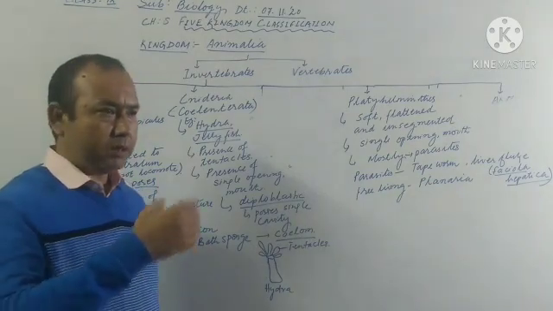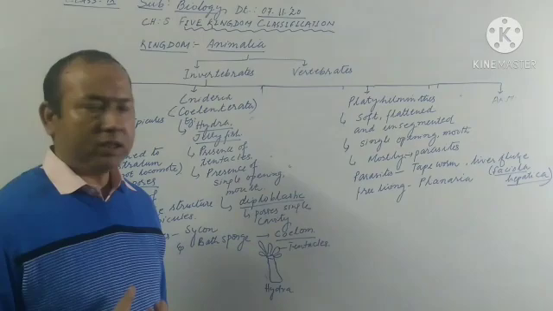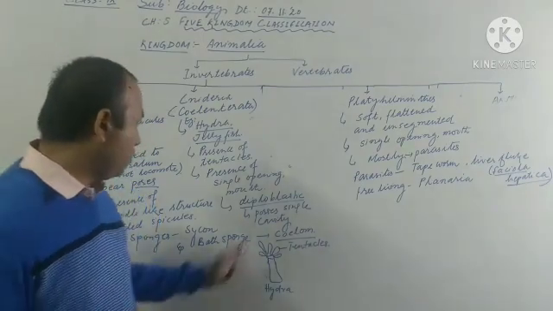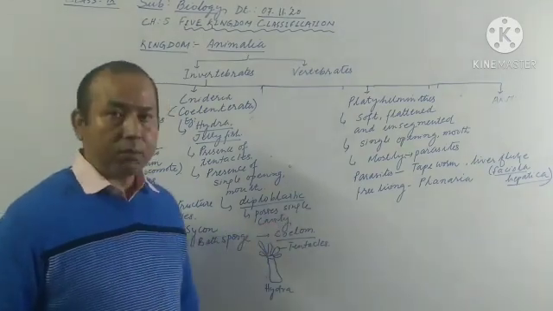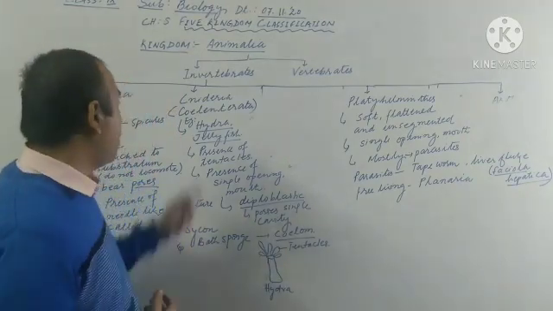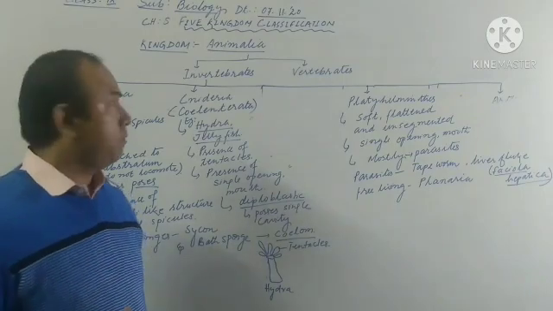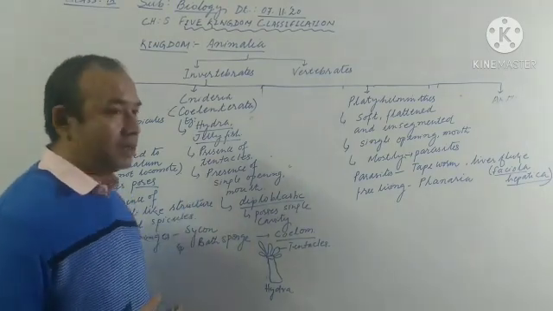Their body bears a single hollow structure inside, which we usually call the coelom. That is why they are often called Coelenterata. The best example for Coelenterata is Hydra, jellyfish.